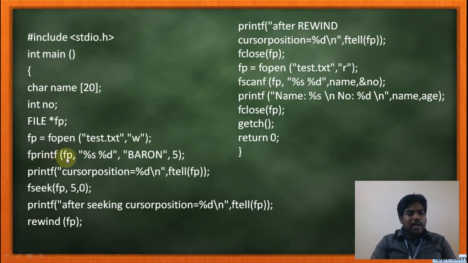Which file do I want to write? text.txt. It is located under fp. So this is the file pointer fp, comma, then the two data items I am going to write inside the file. One is a string, that's what I am writing, %s. Another one is an integer, that is %d.